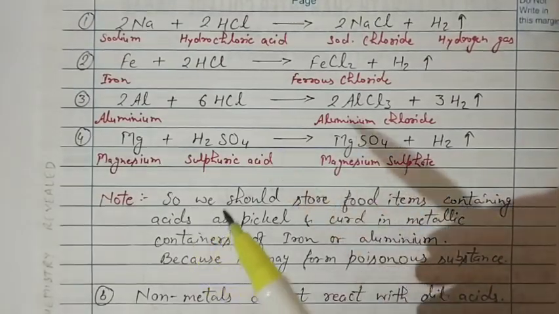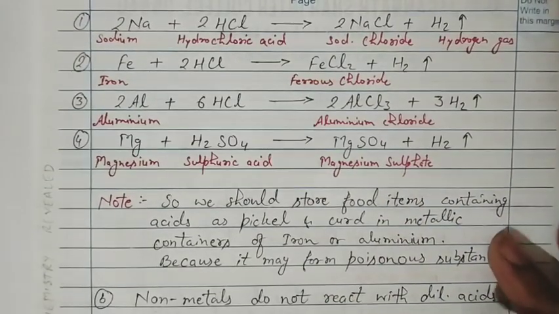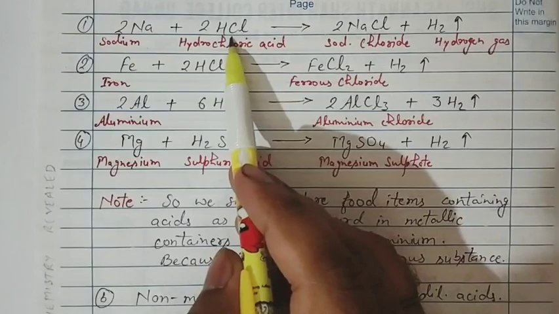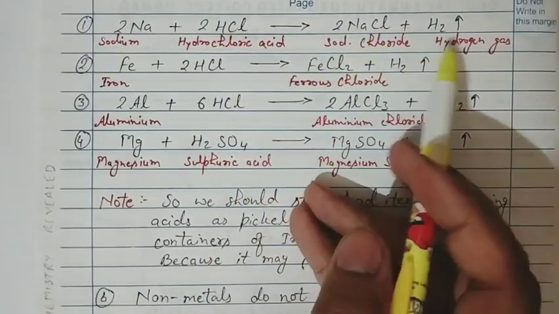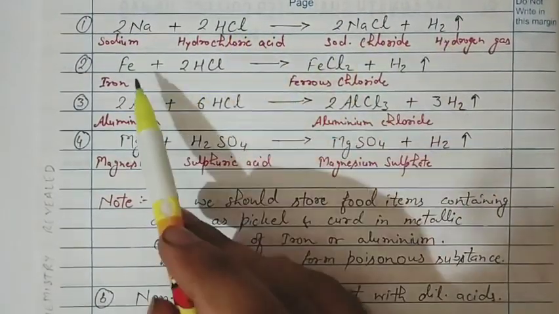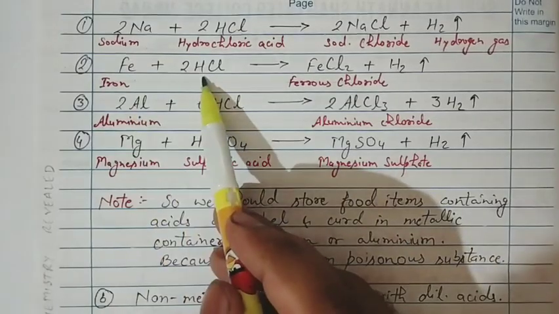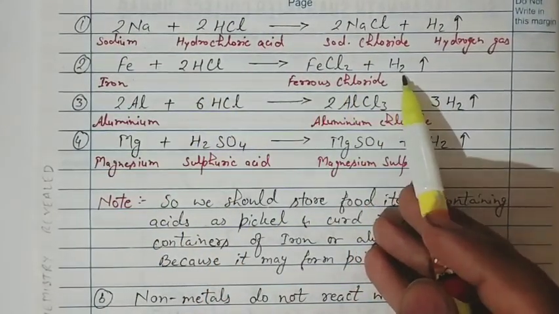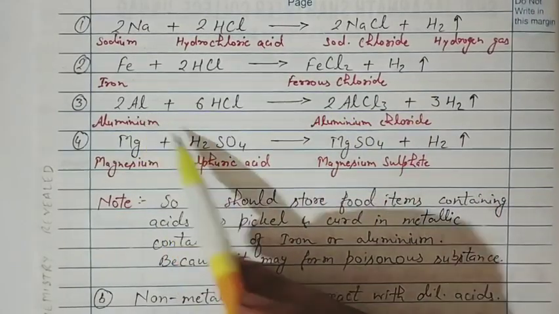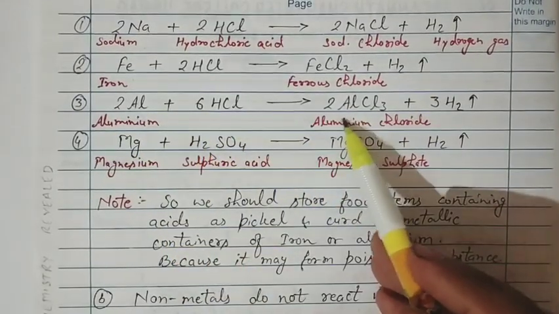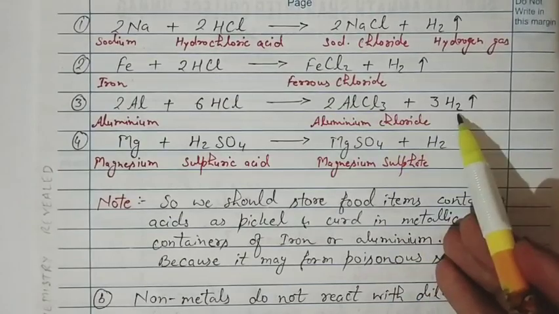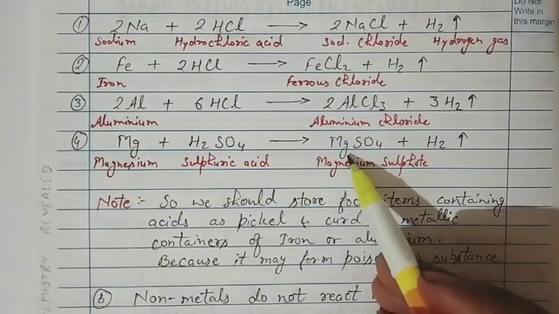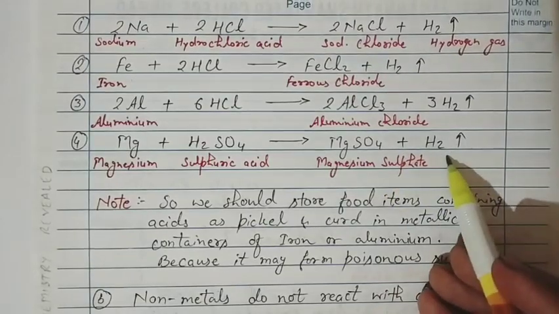Now let's understand the reaction of metals with acids by some equations. If sodium reacts with hydrochloric acid, it forms sodium chloride and hydrogen gas is released. Similarly, iron reacts with hydrochloric acid forming ferrous chloride and hydrogen gas is released. Aluminium reacts with hydrochloric acid and forms aluminium chloride plus hydrogen gas, and magnesium reacting with sulfuric acid forms magnesium sulfate plus hydrogen gas.